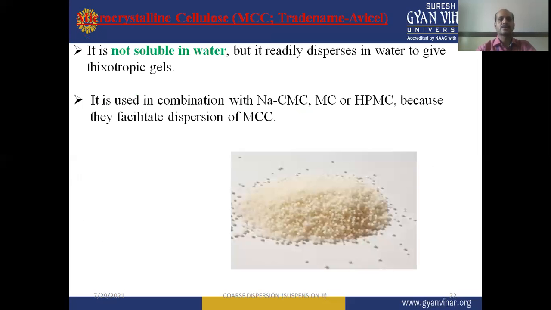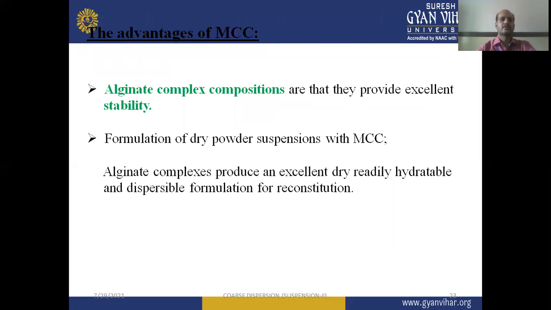Then microcrystalline cellulose, MCC, which has the trade name AVCell. AVCell is not soluble in water. It readily disperses in water to give thixotropic gels. It is used in combination with sodium methyl cellulose or hydroxypropyl methyl cellulose, HPMC, because they facilitate dispersion of microcrystalline cellulose, also known as AVCell. The advantage of these AVCell or microcrystalline cellulose alginate complex compositions is that they provide excellent stability.